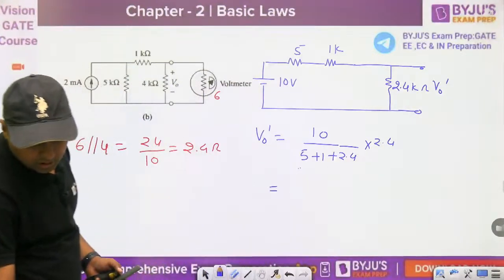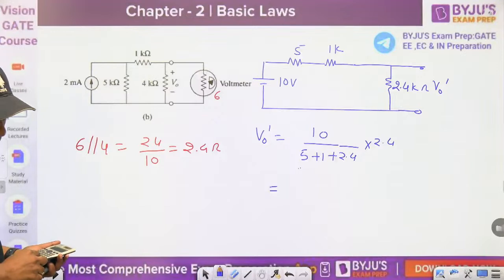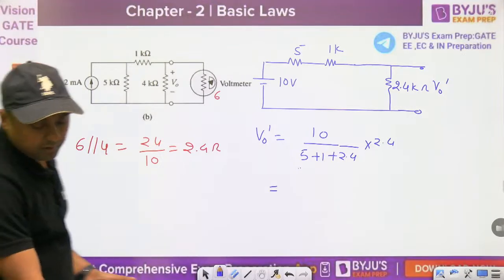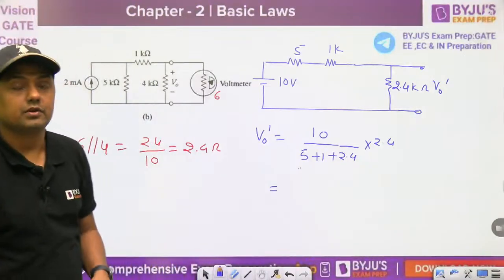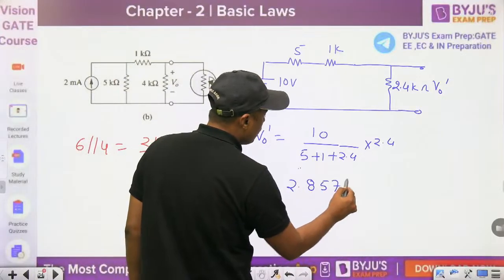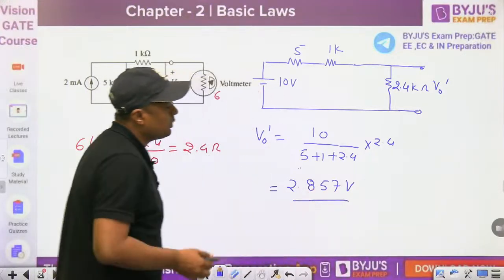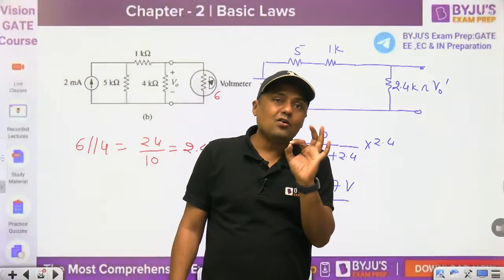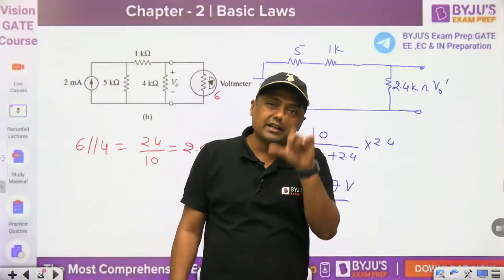Tell me what will be the answer. What is the answer for this question? And I think you will get 2.875. Are you getting 2.875? 2.857 volt. Check my calculation also. So this is the voltage division rule. Now this is after connecting the voltmeter.